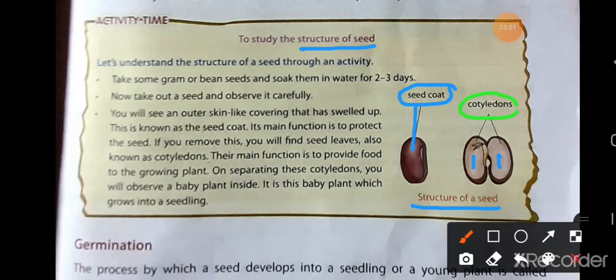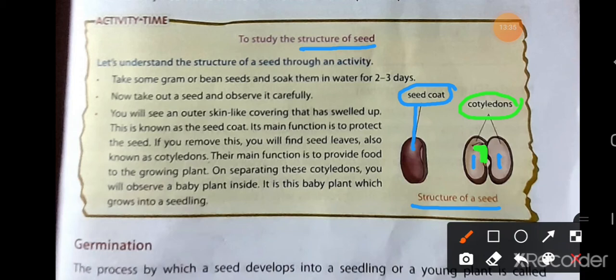These are the two leaf-like structures, and the main function of these cotyledons is to provide food to the growing plant. When we separate these cotyledons, we observe that there is a little baby plant inside them. This is known as the embryo, and this baby plant grows into a seedling.